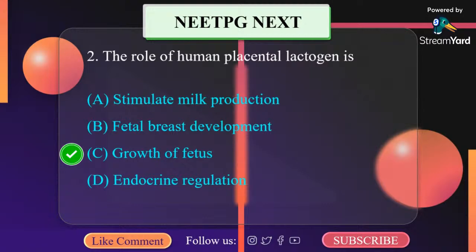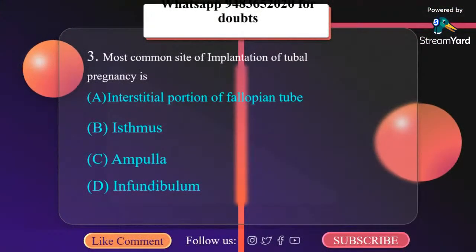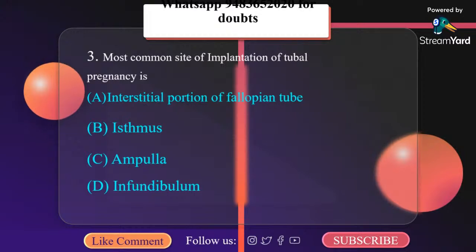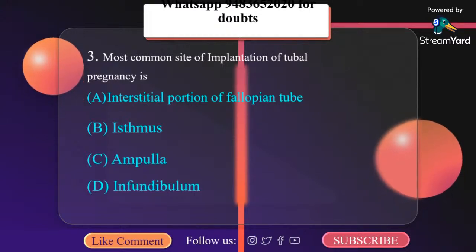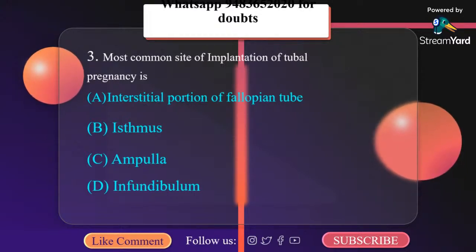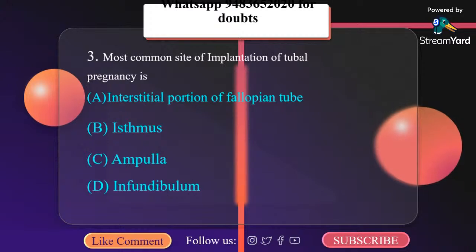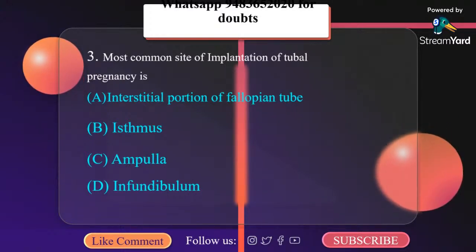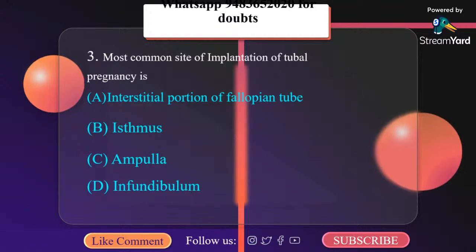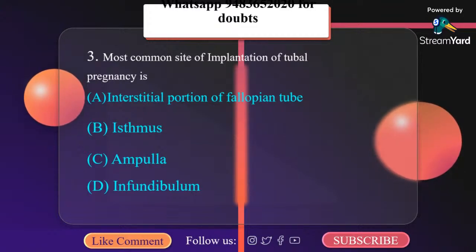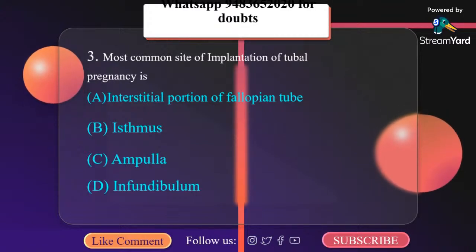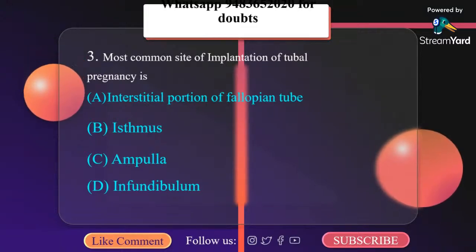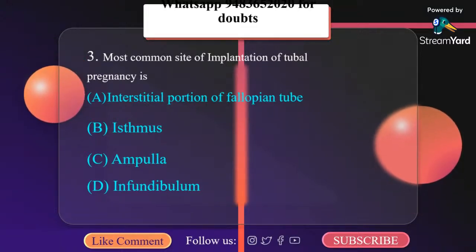Growth of fetus. Most common site of implantation of tubal pregnancy is A. Interstitial portion of fallopian tube, B. Isthmus, C. Ampulla, D. Infundibulum. The maximum propensity to rupture is isthmic ectopic pregnancy. Minimum propensity to rupture is ampullary ectopic pregnancy. So most common site of implantation of tubal pregnancy is ampulla.